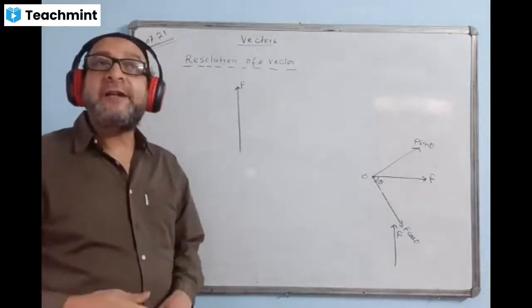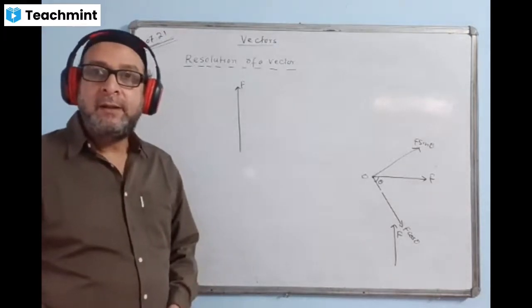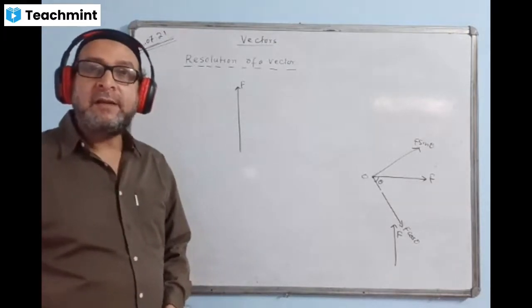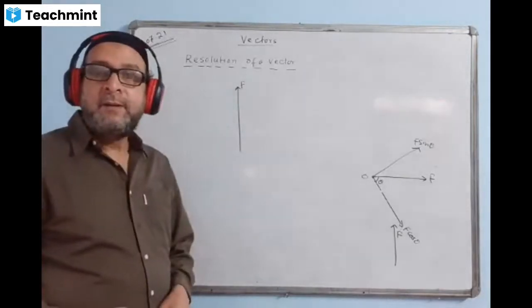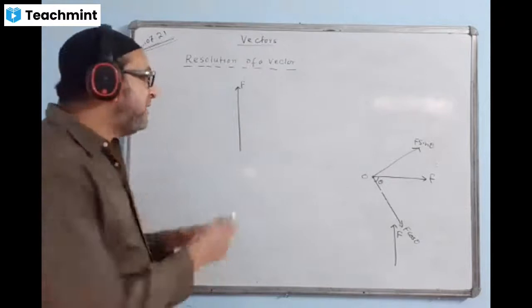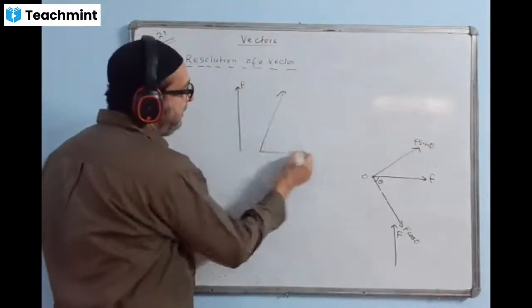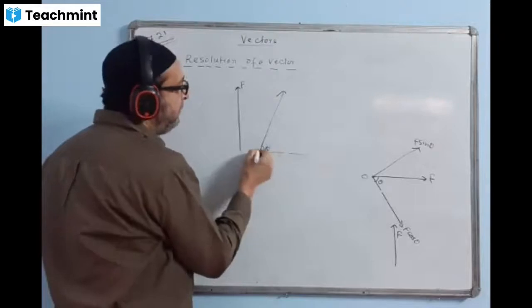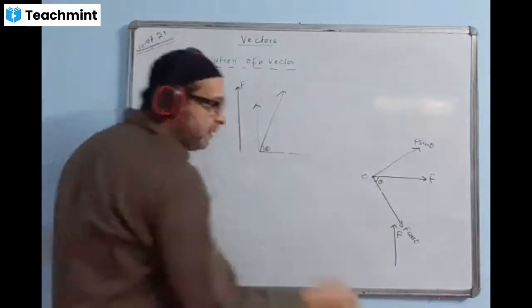Into horizontal and vertical component, I'm saying horizontal and vertical component. Answer is no, because this is a purely vertical line. If it is slanted now this way, it is going to make some angle here, then we can break. One component here, one component here, then we'll break. But this is purely vertical, so we cannot break.